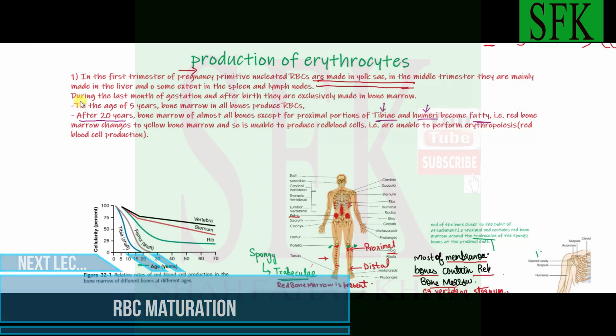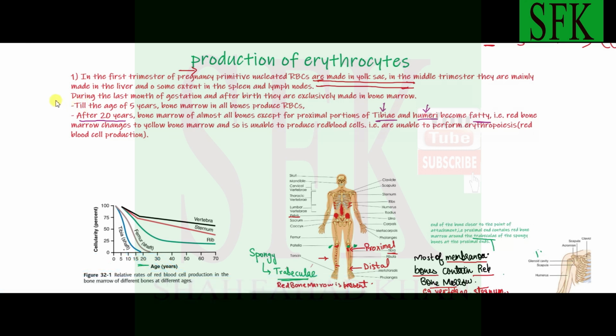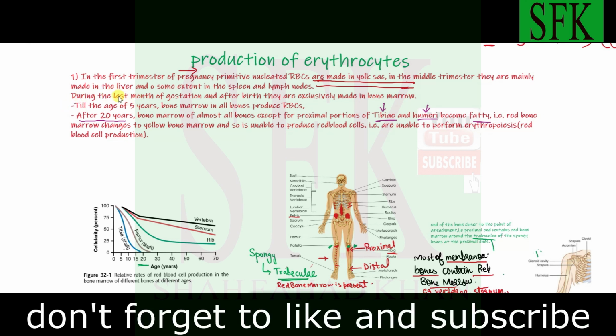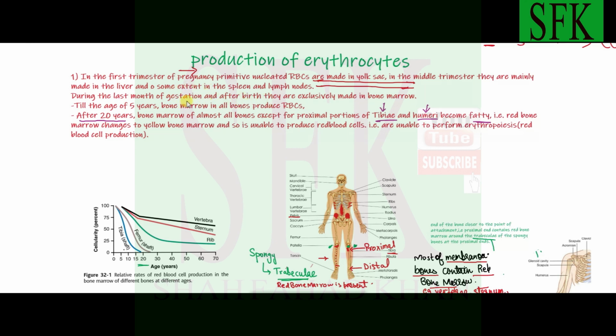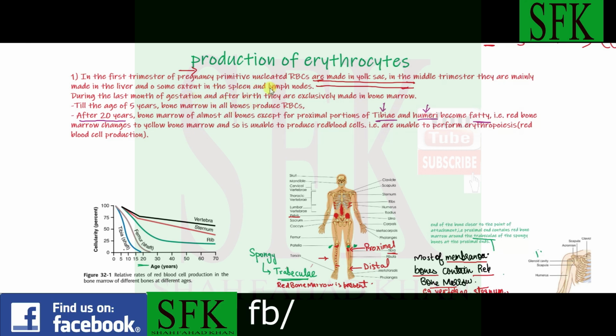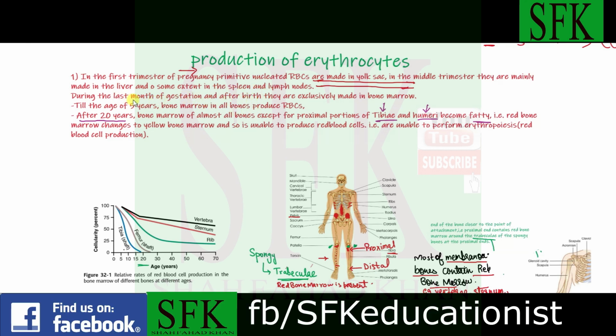Now, the third and the final stage. Red blood cell production has basically begun in these earlier stages as well, in different parts of the body, but this is the part of the body where it will stay. This is the part of the body that will continue producing red blood cells throughout life. Okay, and it starts during the last month of gestation, approximately a month before birth, and immediately after birth as well. So it starts out a month before birth and continues throughout life.